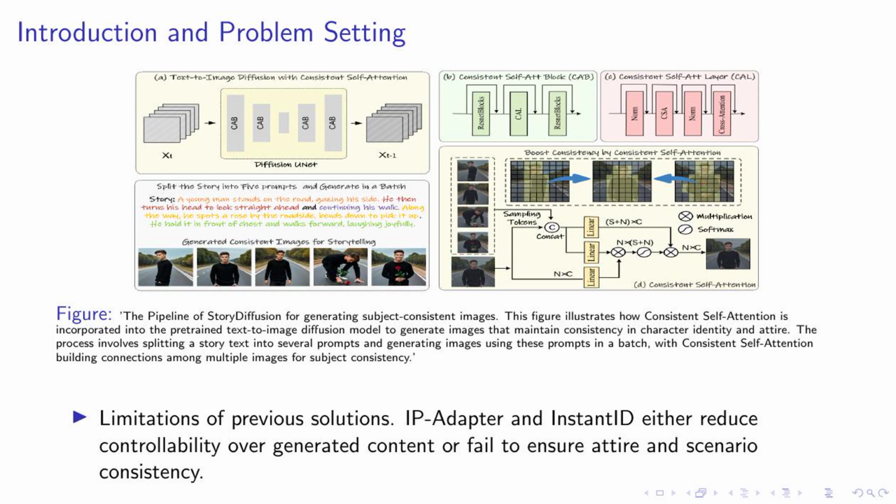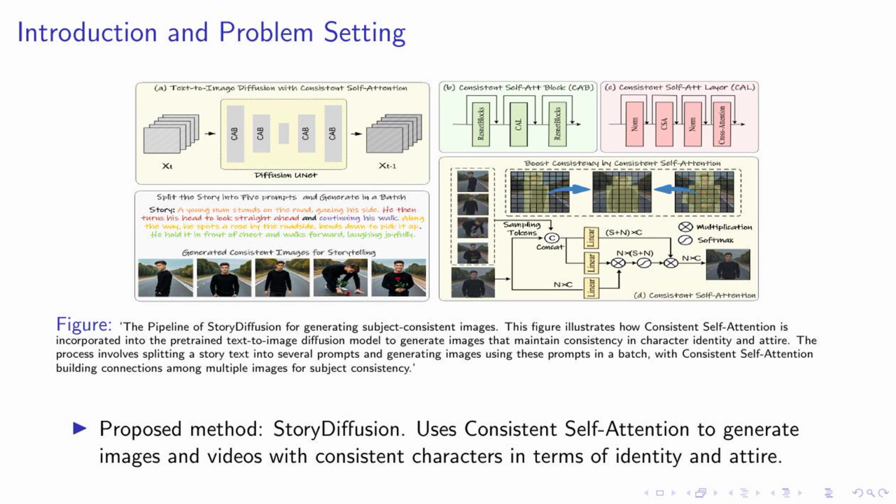End itemize, end frame. Let's delve deeper into our proposed method, StoryDiffusion. This method is unique in its use of consistent self-attention to generate images and videos. As you can see in the figure, the pipeline of StoryDiffusion is designed to maintain consistency in character identity and attire throughout the story. This is achieved by splitting a story text into several prompts and generating images using these prompts in a batch. The key here is the use of consistent self-attention, which builds connections among multiple images, ensuring subject consistency. This innovative approach allows us to generate images and videos that not only tell a story, but also maintain a